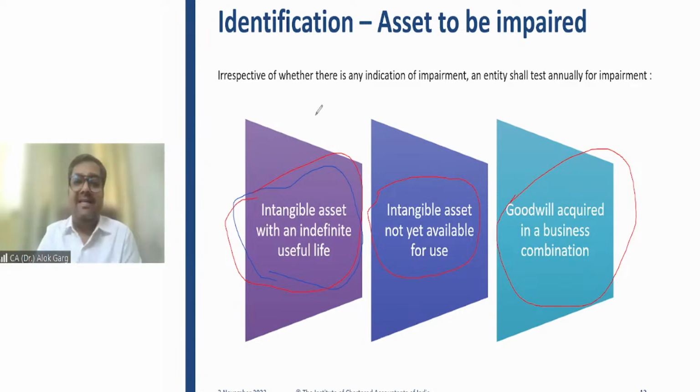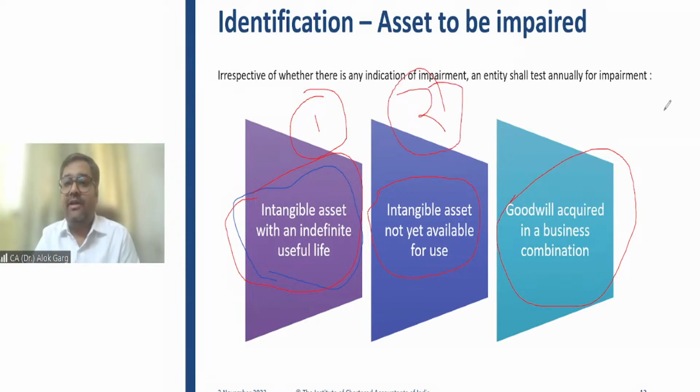So friends, there are three assets: intangible asset with an indefinite useful life, intangible asset under development, or I can say not yet available for use, and goodwill arising in a business combination. These three kinds of intangible asset require mandatory annual impairment testing. Is that clear, friends?